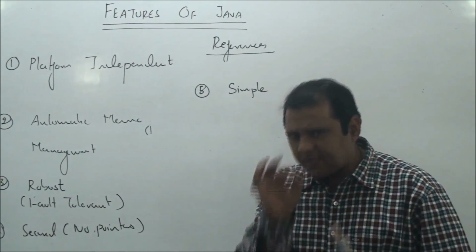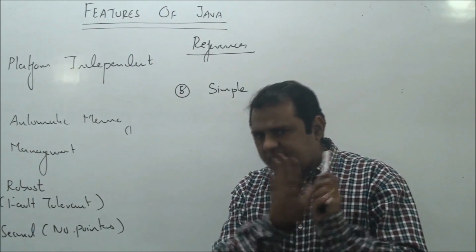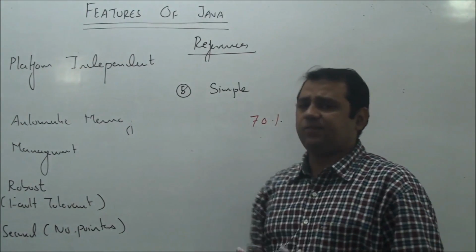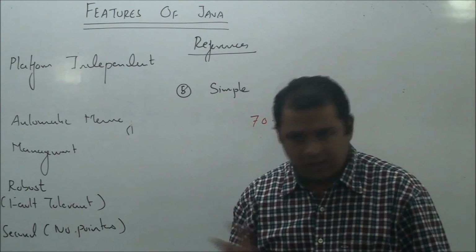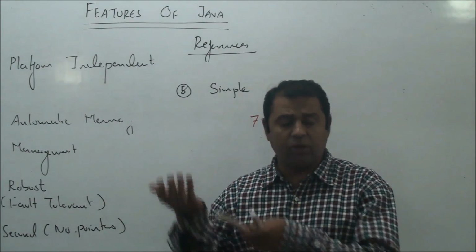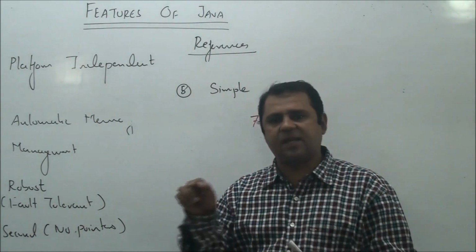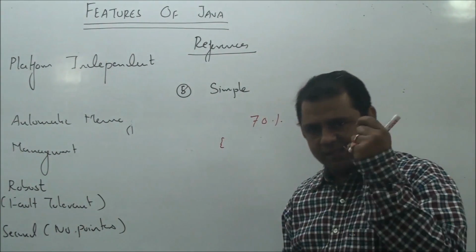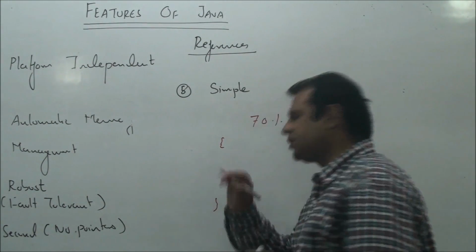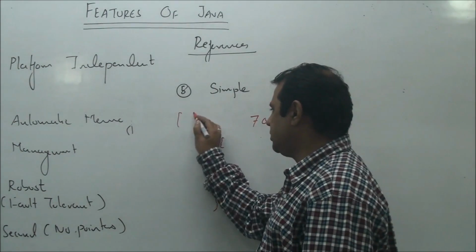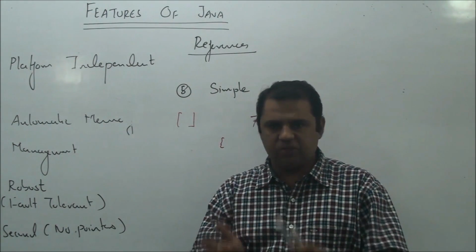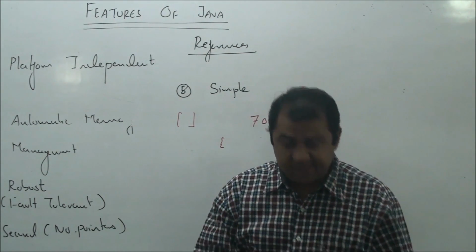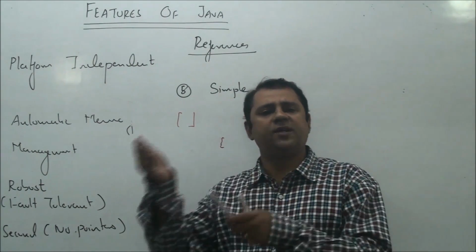But if you have basic knowledge of C and C++, you can easily learn Java. Why? Because 70% of the syntax of Java has been borrowed from C and C++ languages. Like in Java also we have functions, but we don't call them functions, we call them methods. They also in Java are identified with parentheses. The opening brace indicates the starting of the body of the method, and the closing brace indicates the closing of the body of the method. Arrays in Java are also denoted using the very same symbol which you used to write in C and C++. So maximum syntax of arrays, methods, classes in Java has been borrowed from C++ or C language.